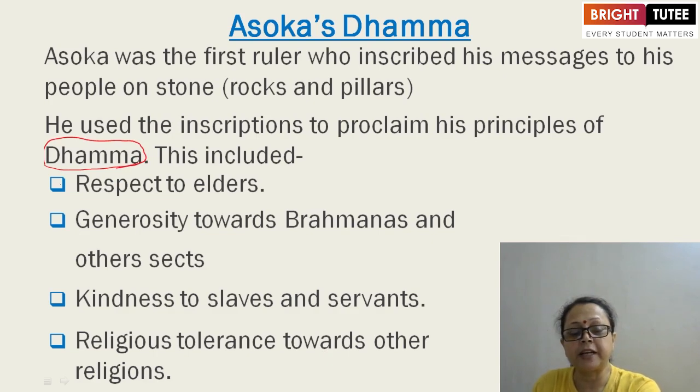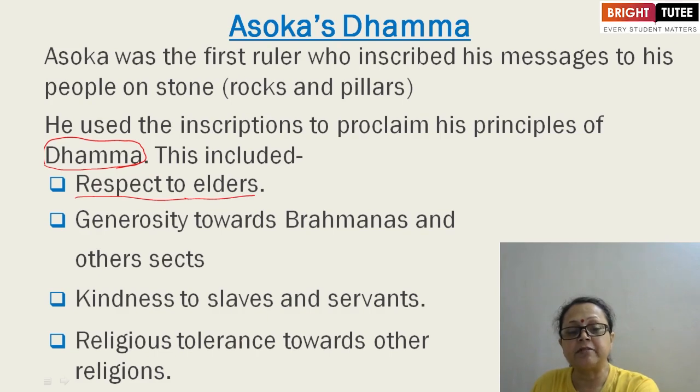What is written over here? Dhamma. Archaeologists and historians speak about that. Might be it is in Pali or in Prakrit language. According to Asoka's inscriptions, this Dhamma proclaims respect to elders, generosity towards Brahmins and other sects.